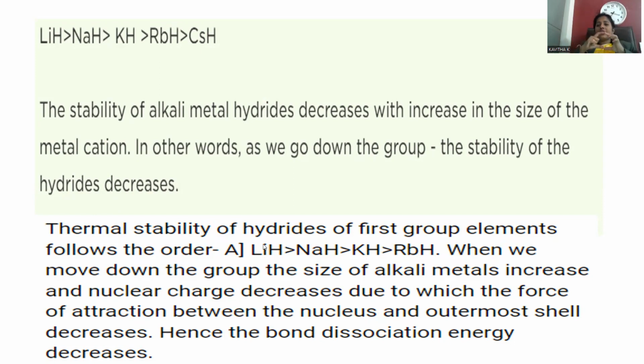Smaller the size, what happens? Lithium is tiny, so whatever electrons are present, that kind of negative charge can be strongly pulled towards the lithium atom. Because of the smaller size, the nuclear pull directly affects that hydrogen. But in the case of rubidium, the number of protons is more. The nucleus has more protons, so the nuclear pull is larger. At the same time, the number of shells also increases. The distance between the rubidium central nucleus and hydrogen is longer.